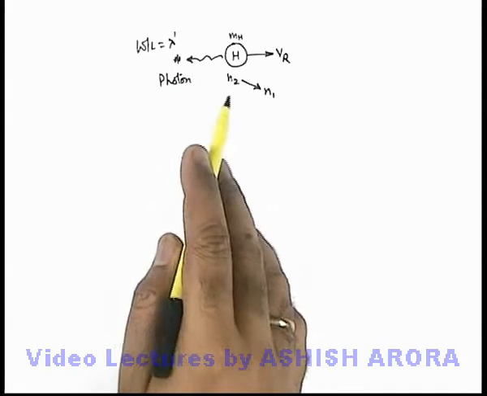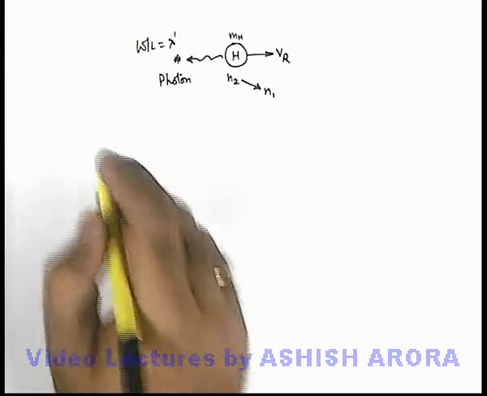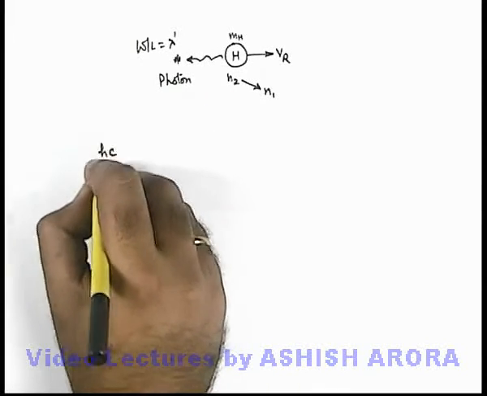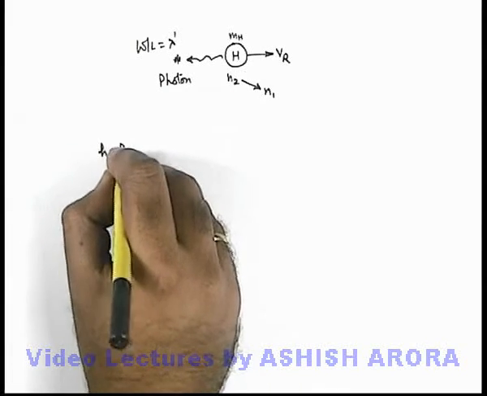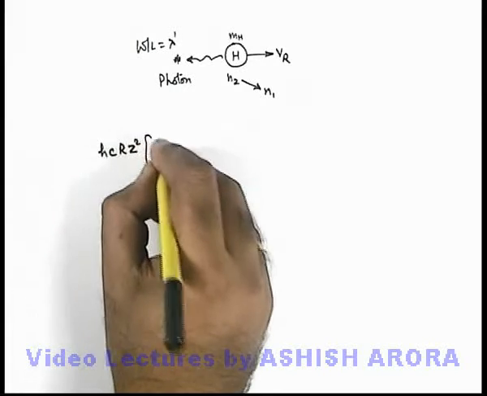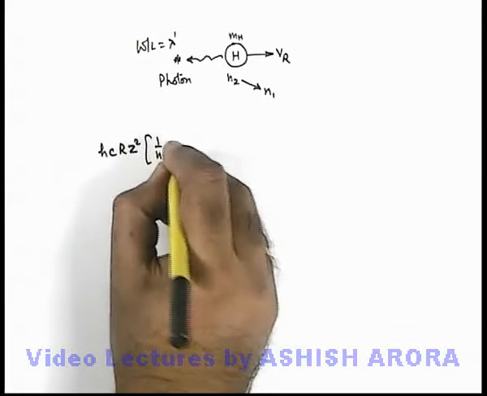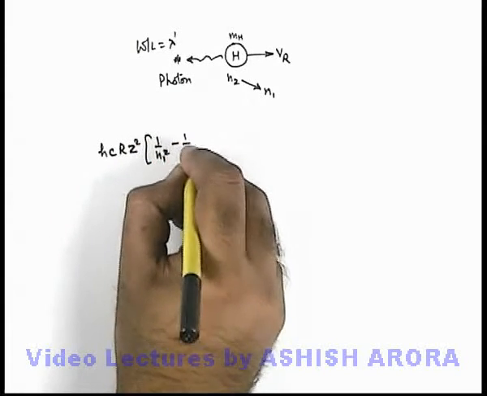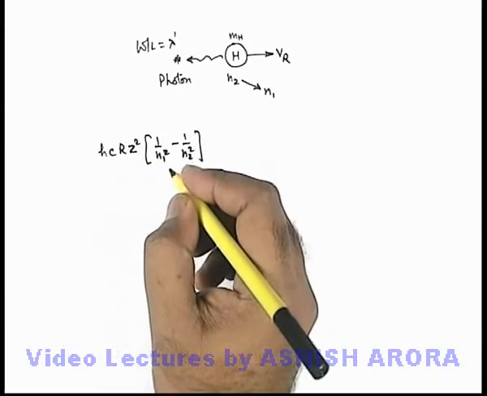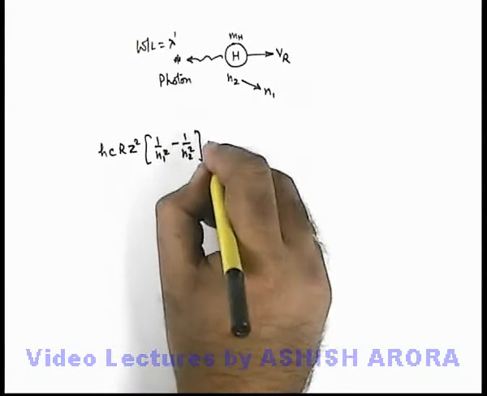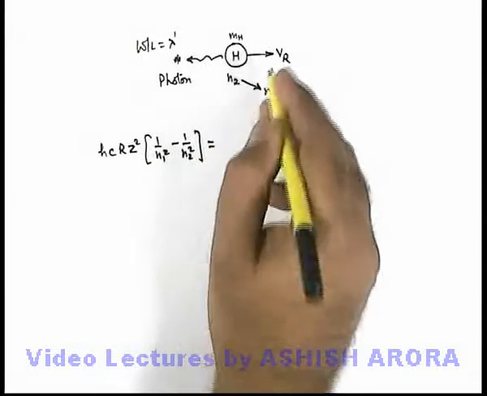here we can say the amount of energy released by the electron is given by hc times R Z square (1 by n1 square minus 1 by n2 square) instead of lambda. This is the total amount of energy released, which can be written as the sum of two energies.